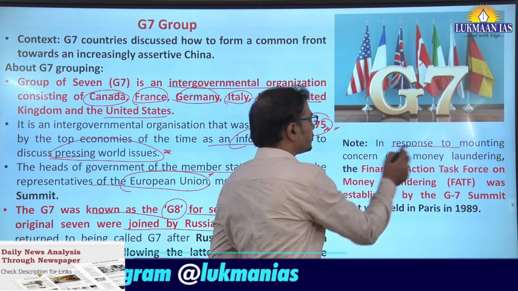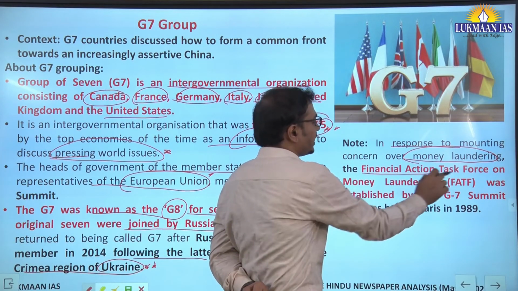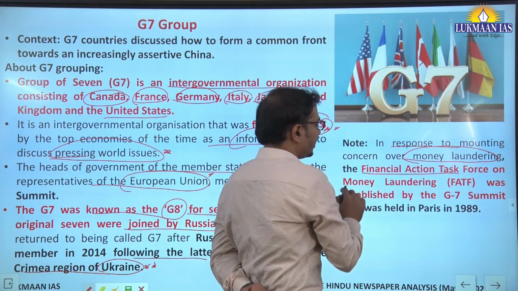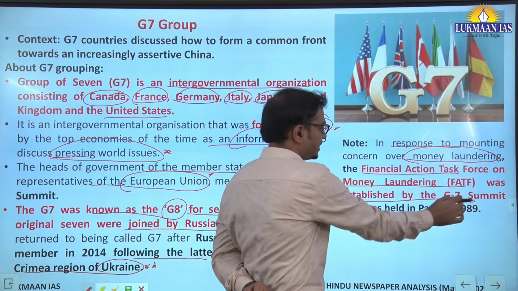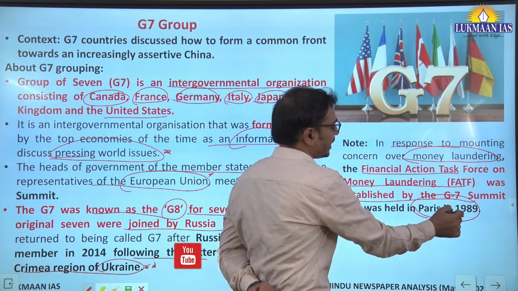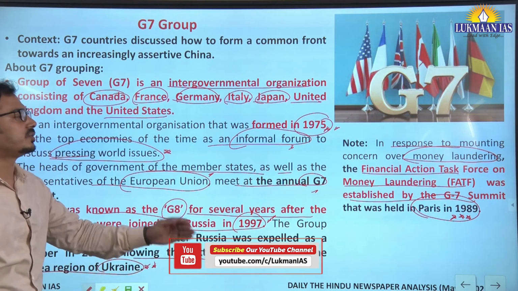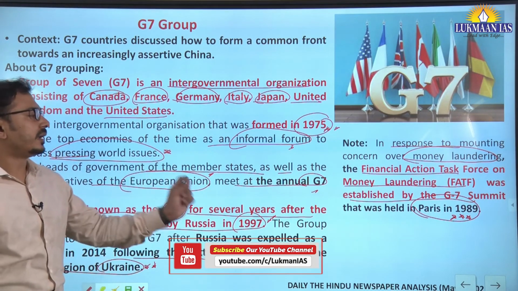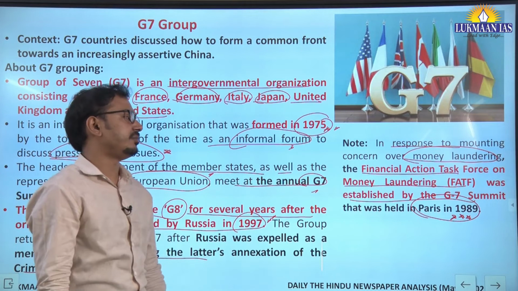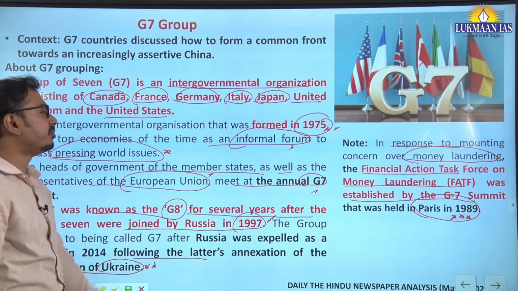Another important piece of information is the formation of FATF by the G7 summit. In response to mounting concern over money laundering, the Financial Action Task Force on Money Laundering was established by the G7 summit held in Paris in 1989. You need to remember this.